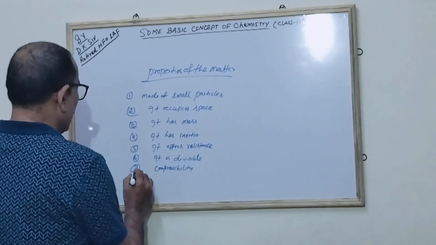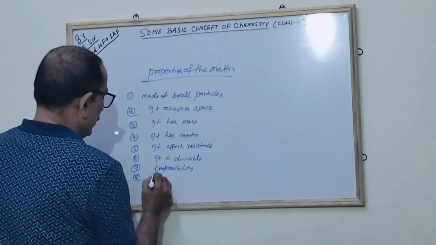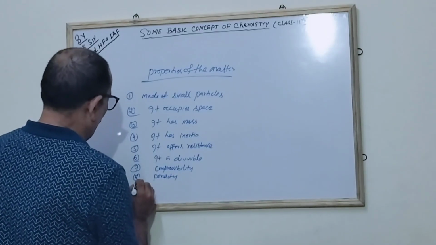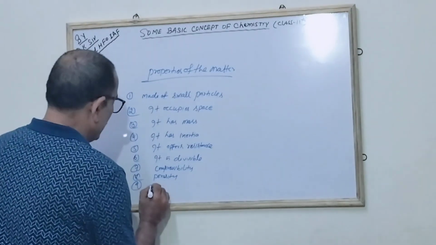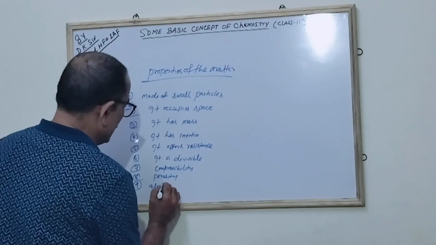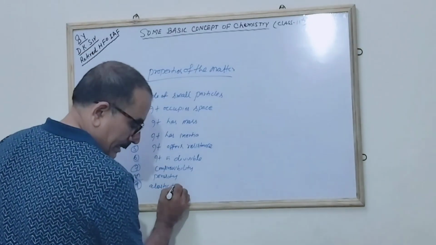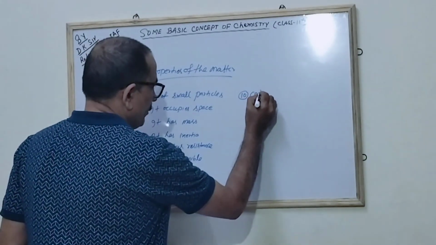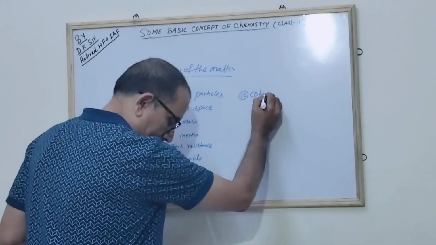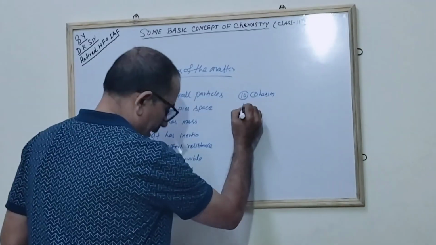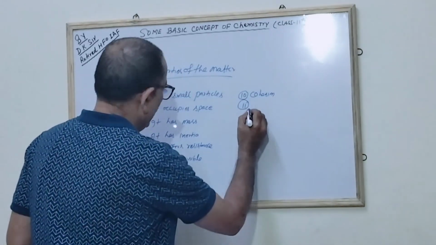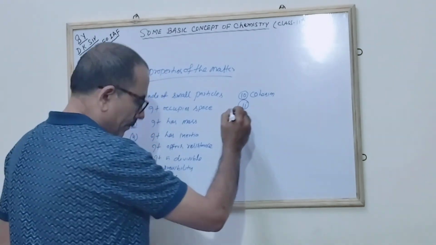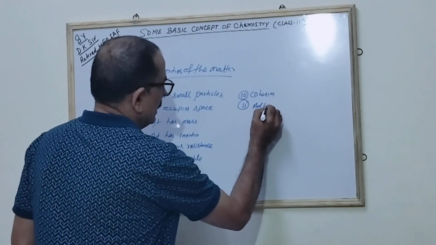Porosity, it is porous in nature, it has the property of porosity. The ninth, it has the property of elasticity, correct? The tenth is cohesion, it has the property of cohesion, correct? The eleventh, it has adhesion, correct?